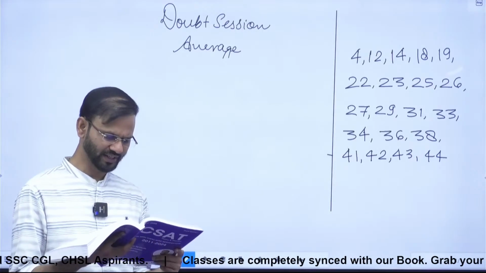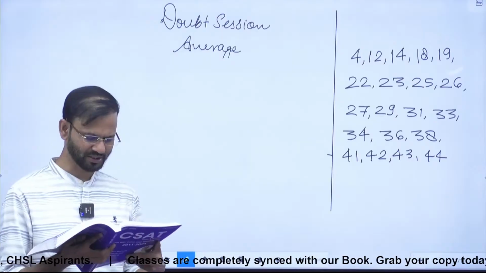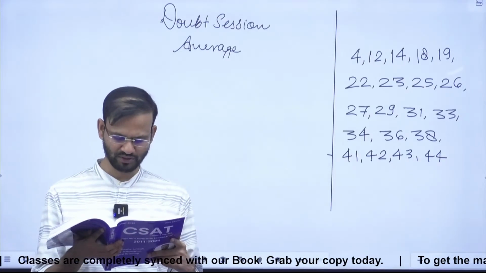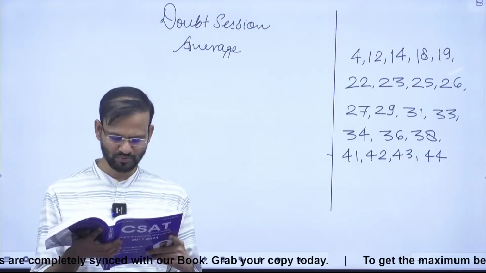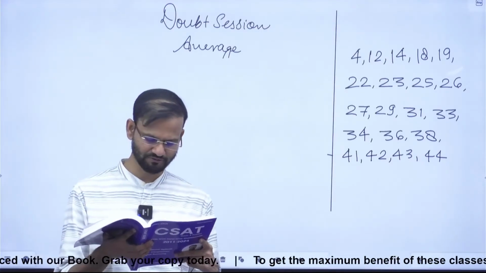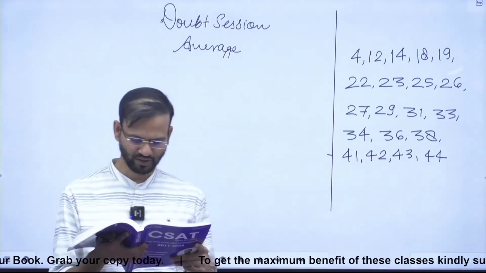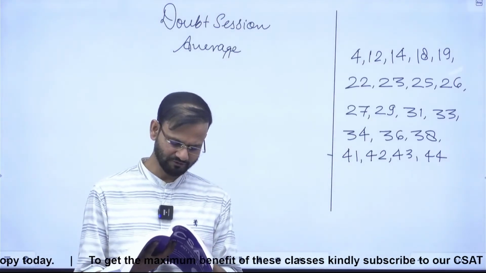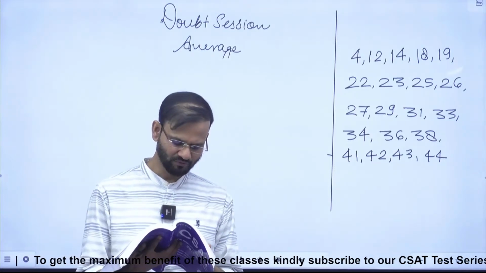35 में भी वही है. The average of 18 observation. Question number 35. The average of 18 observation is recorded as 124. Later, it was found that two observation, the values 64 and 28 were wrongly written as 46 and 82. Find the corrected average. See, 64 जो है वो गलत लिखा हुआ है.